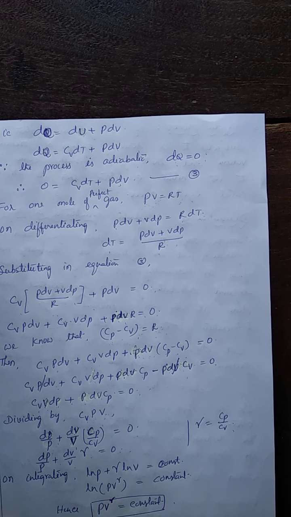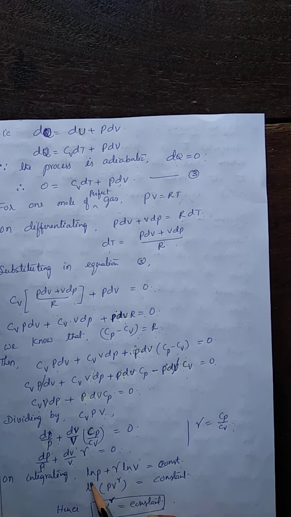Now integrate both sides. You get ln P plus gamma into ln V equal to constant, or this can be written as ln P plus ln V power gamma equal to constant.